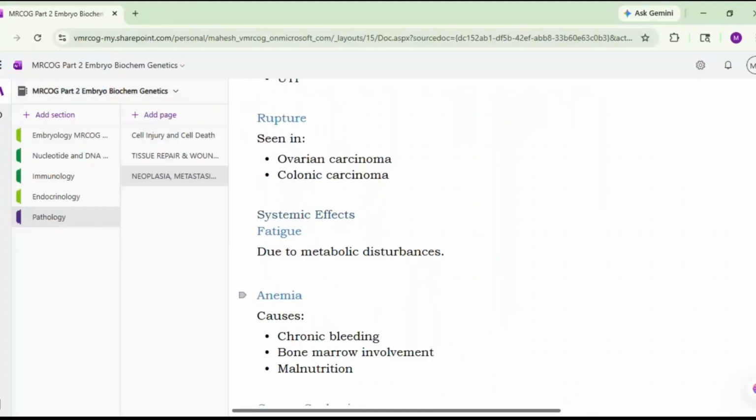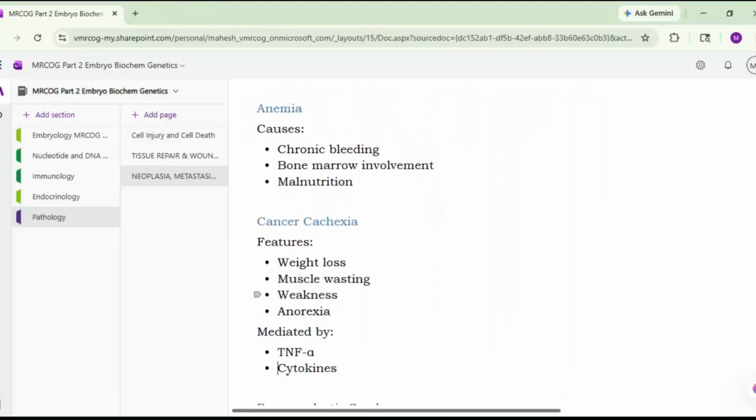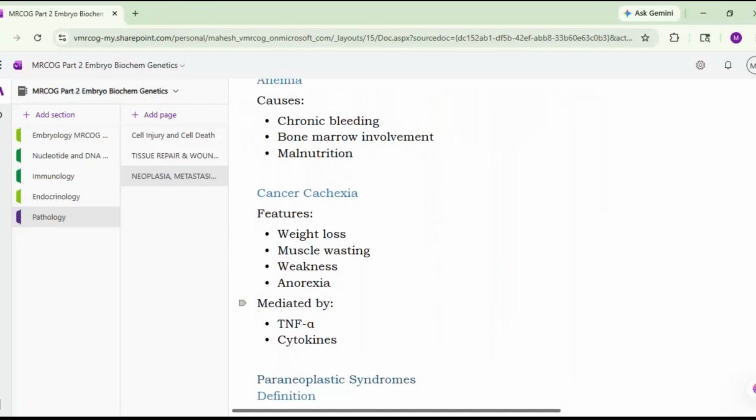Then there may be systemic effects such as fatigue, and this is due to metabolic disturbances. There may be anemia, which may be because of chronic bleeding, bone marrow involvement, and maybe associated malnutrition. Then a specific condition associated with cancer is cancer cachexia. Now in this cancer cachexia, you should remember that there will be weight loss, muscle wasting, weakness, anorexia. And why does this cancer cachexia develop? It develops because of TNF alpha and cytokines. So it is not only because of the intake of nutrition, but it is mediated by these chemical mediators such as TNF alpha and cytokines, and hence it may not get recovered only with nutrition.